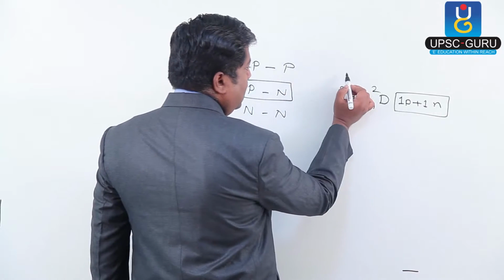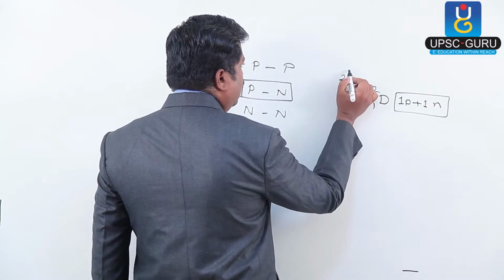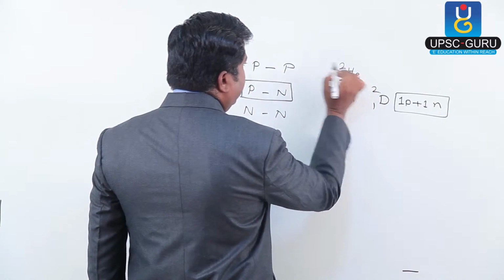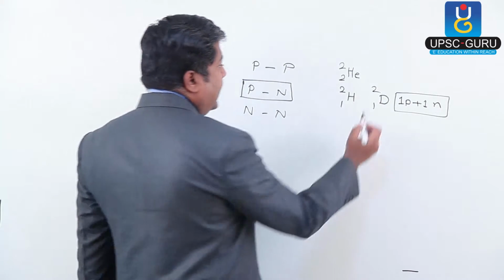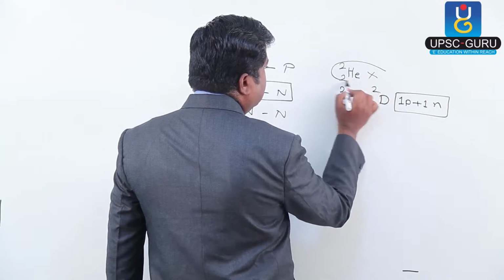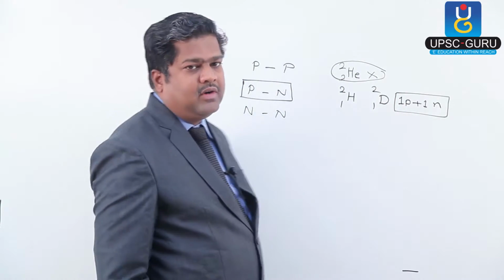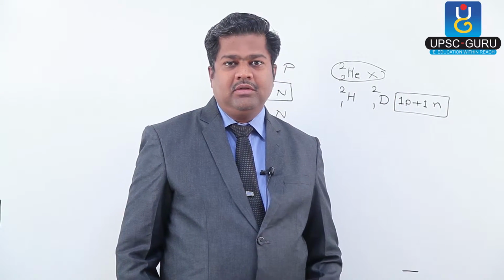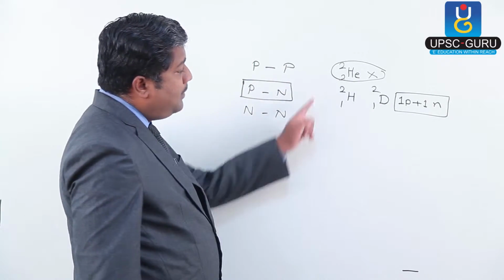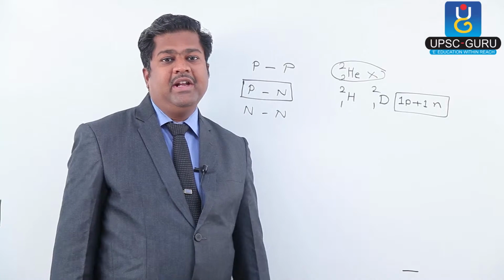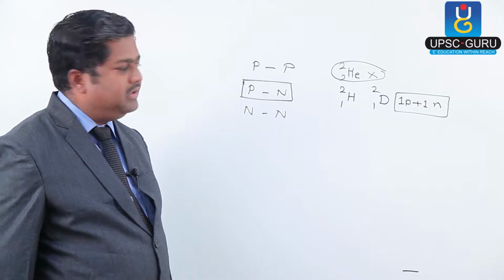Now here two protons, so atomic number should be 2, that means it is helium, and mass number should be 2. This type of isotope is not yet discovered as per my knowledge. If you have evidence, then all right. But with two protons, it must be helium, so this is not an existing particle.